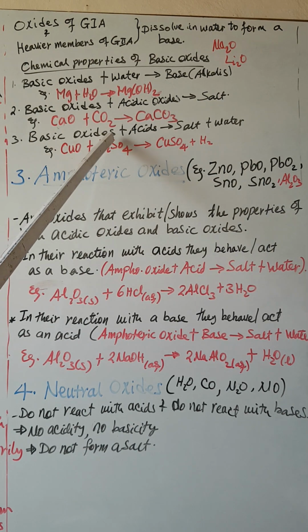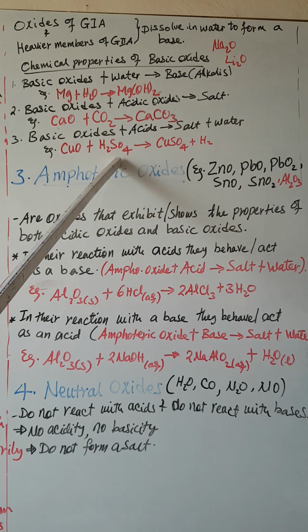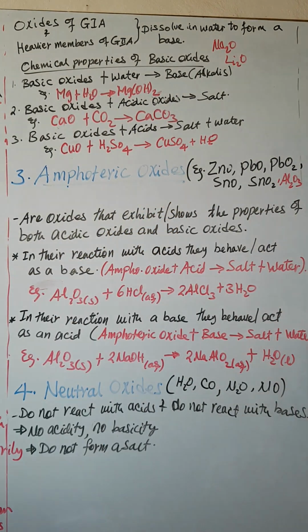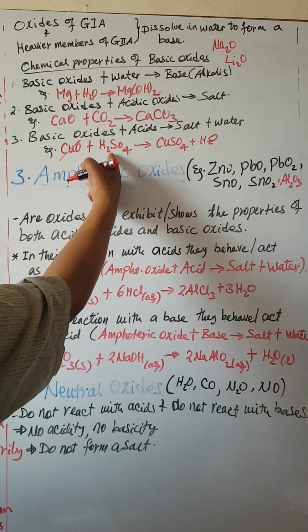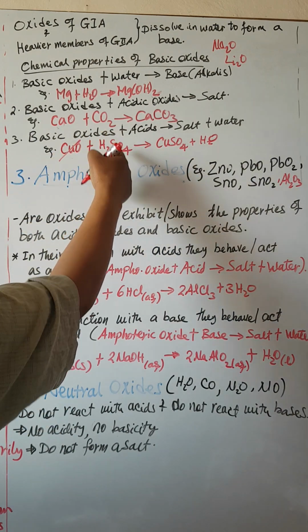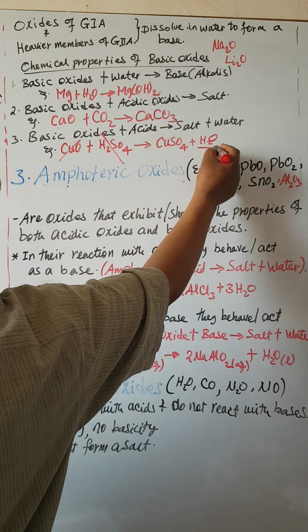እንደገና ቤዚክ ኦክሳይድ ሶስተኛው ፕሮፐርቲያቸው ሪአክት ዊዝ አሲድስ ቱ ፎርም ሶልት ኤንድ ዋተር። ይሄ ቅድም ያልኳችሁ ኒውትራላይዜሽን ሪአክሽን ነው። ፎር ኢንስታንስ ኮፐር ኦክሳይድ፣ ኩፕሪክ ኦክሳይድ እንለዋለን፣ reacts with the strong acid sulfuric acid to form copper sulfate and water, not hydrogen. እዚህ ጋር ቅድም እንዳልኳችሁ the basic property of this is destroyed by the acidic property of this, and the acidic property of the acid is destroyed by the basic property of this, so that a neutral matter happens.